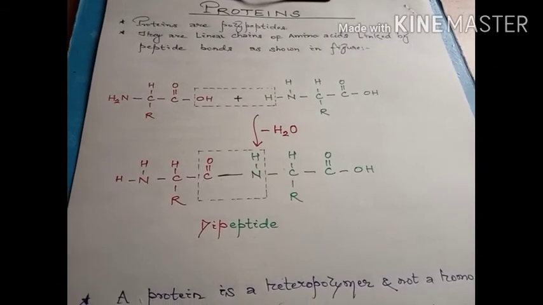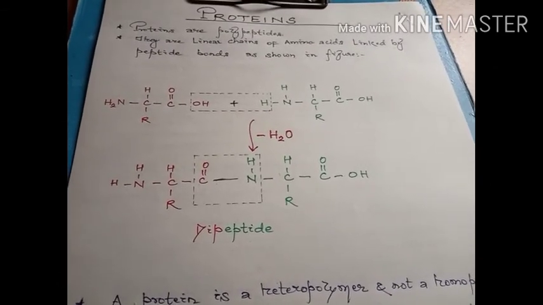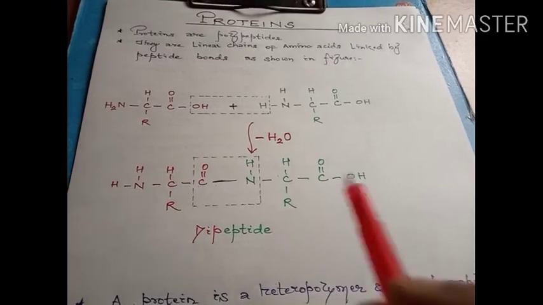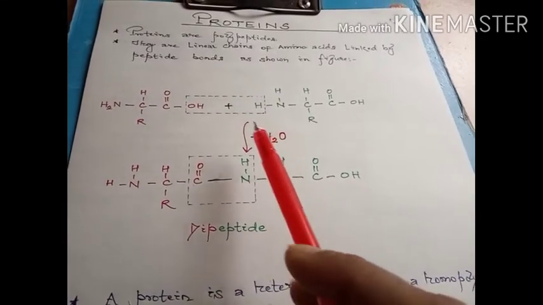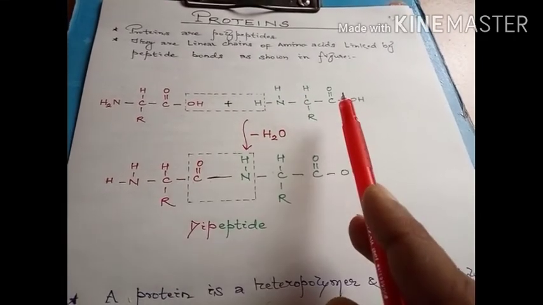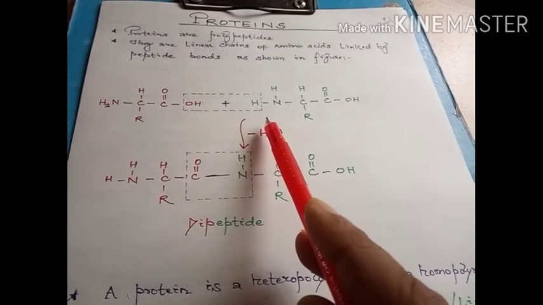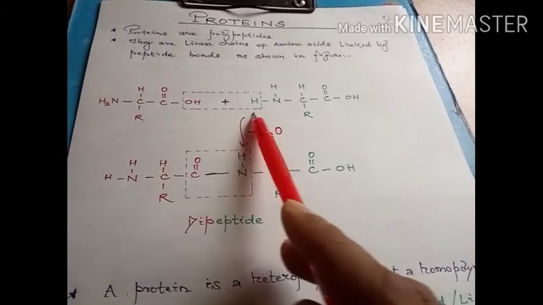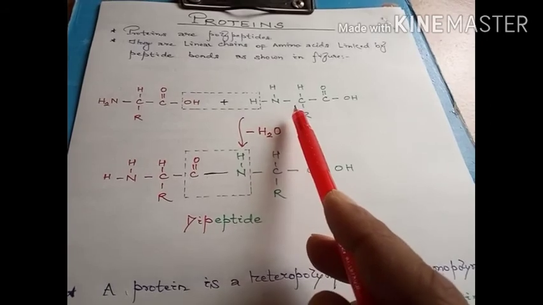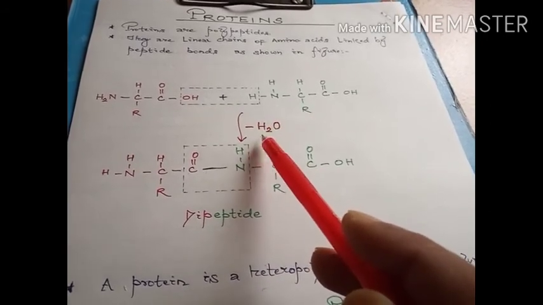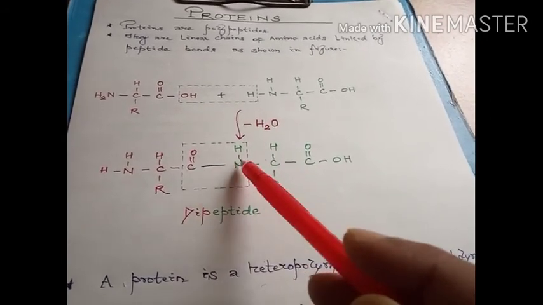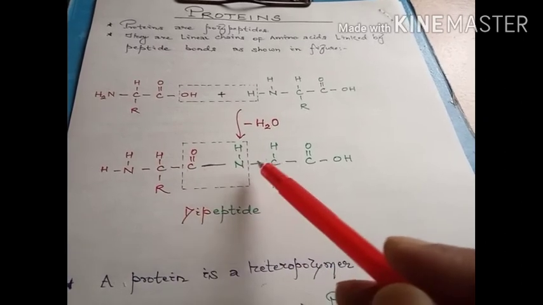So we have discussed polypeptides, meaning the proteins. They are linear chains of amino acids linked by peptide bonds. They are the condensation polymers of the alpha amino acids, and by the removal of a molecule of water and the formation of a peptide bond, the chain of amino acids is formed.